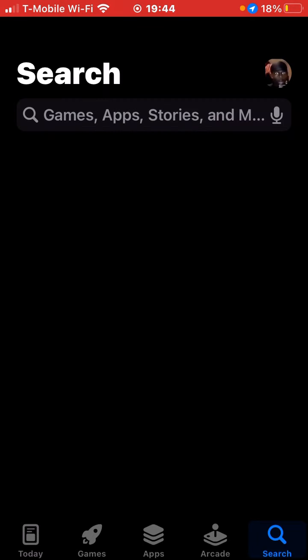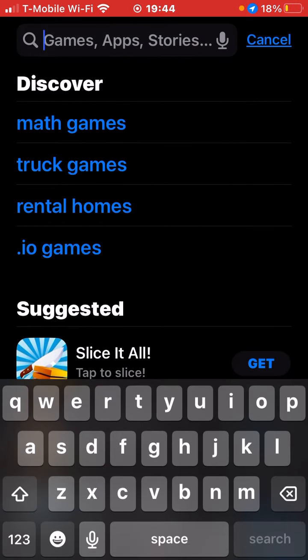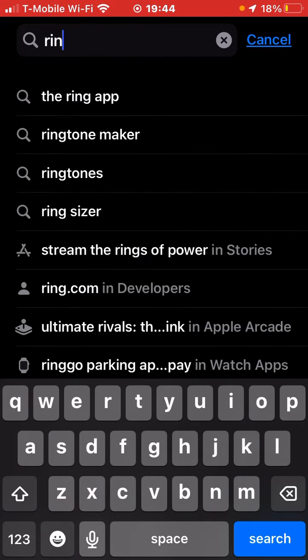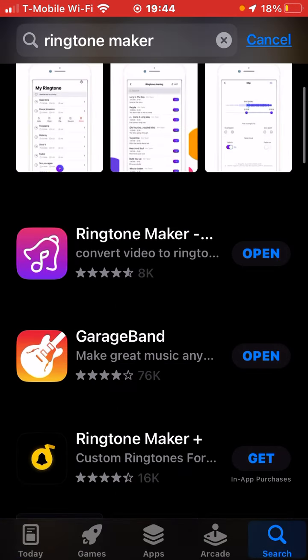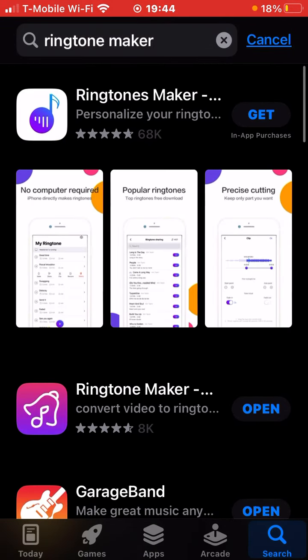And then what you gotta do is exit out of CapCut, and you're gonna go to this thing on the App Store called Ringtone Maker. It has a pink logo. It's this one. It has 8,000 downloads.